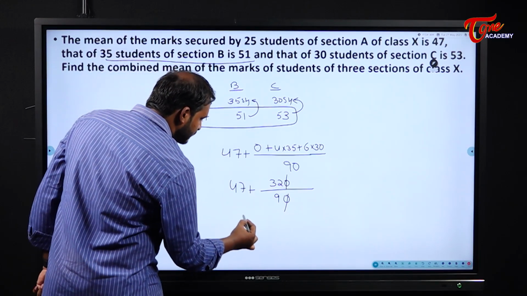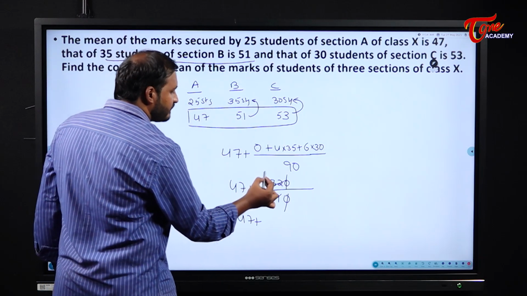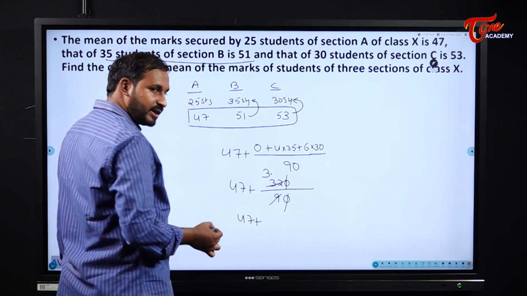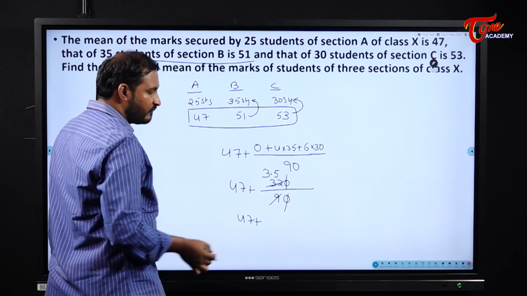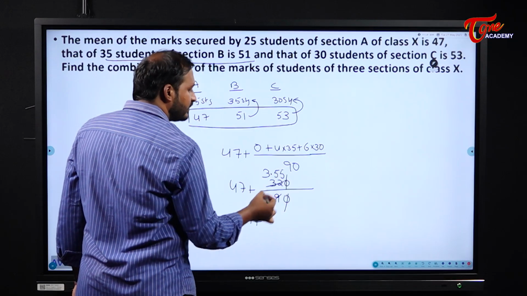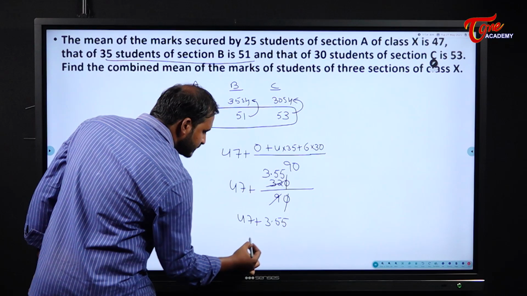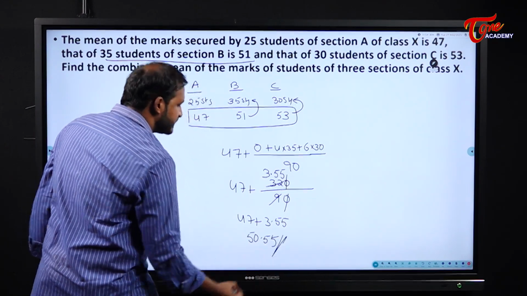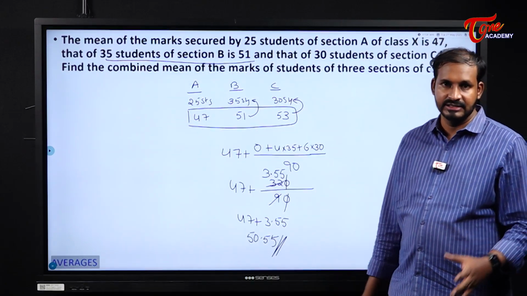And what happens to this one? 9 threes are 27. I will be left with 5. So that means it becomes 50. 9 fives are 45. Once again I will get 5. So it will be 3.5555. So now what does it become? 50.55 is the average of this entire class.